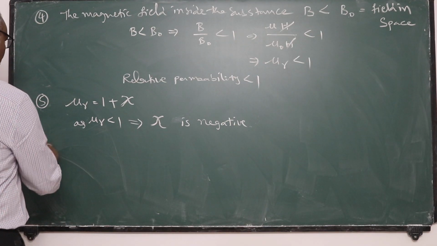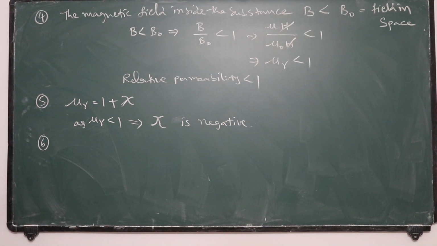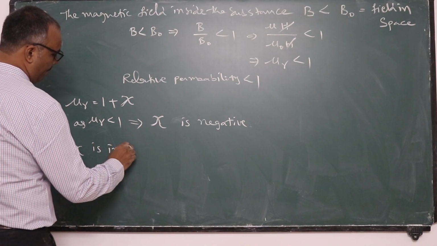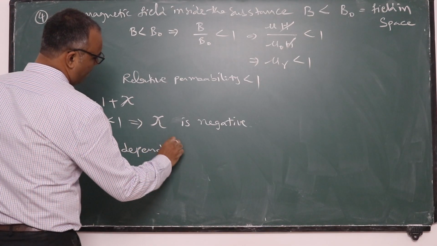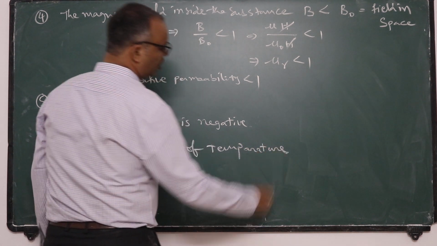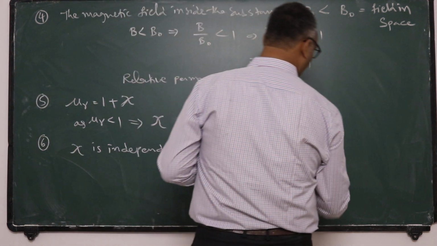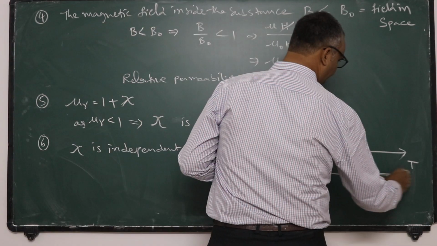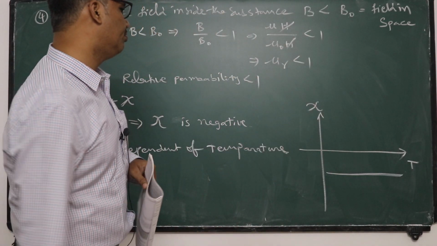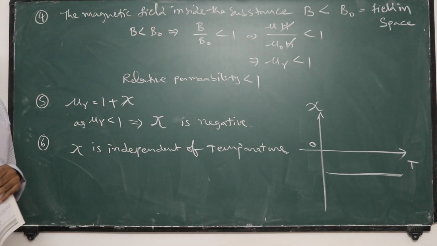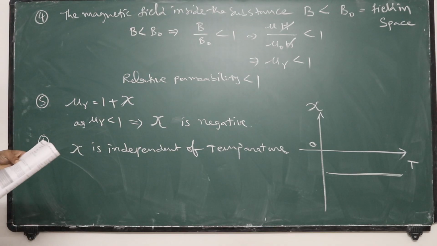And sixth point, susceptibility of a diamagnetic substance is independent of temperature. Which means that if you draw a graph between susceptibility of the material and temperature, you will get a negative value which is constant. This is the origin. So susceptibility is negative and constant and is independent of temperature for a diamagnetic substance.